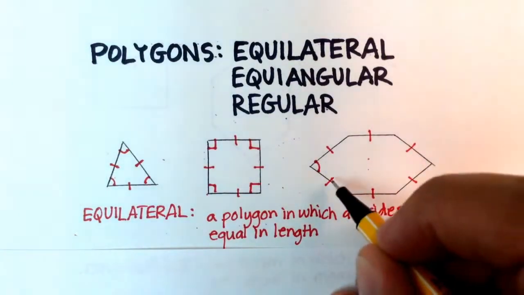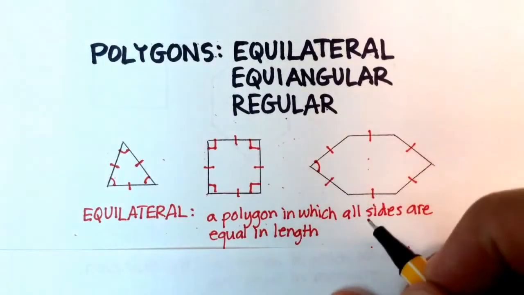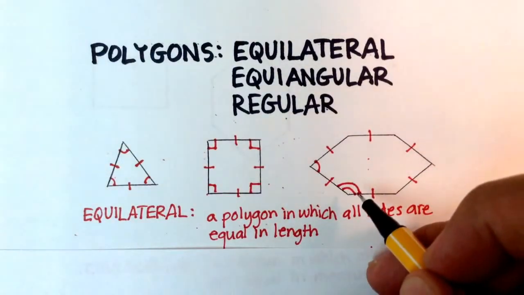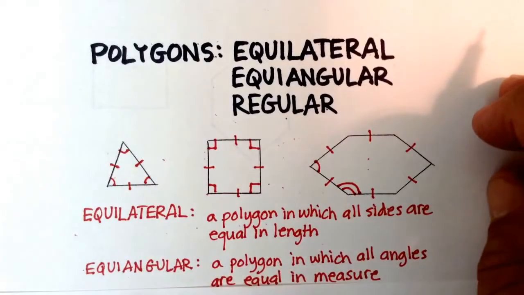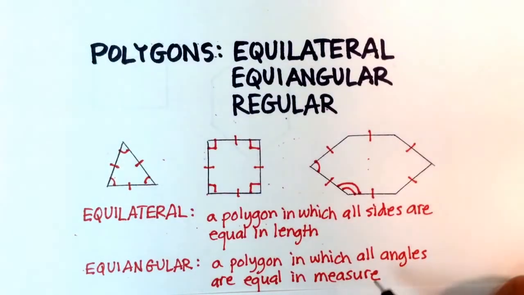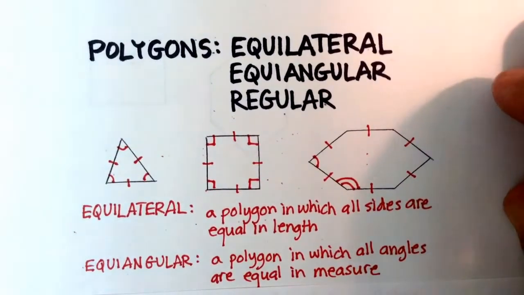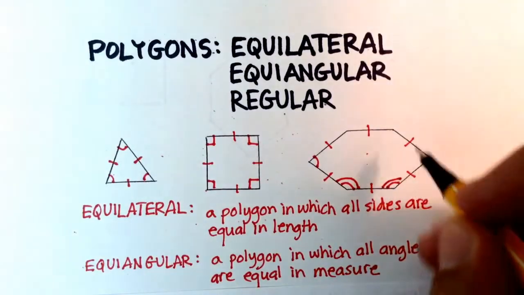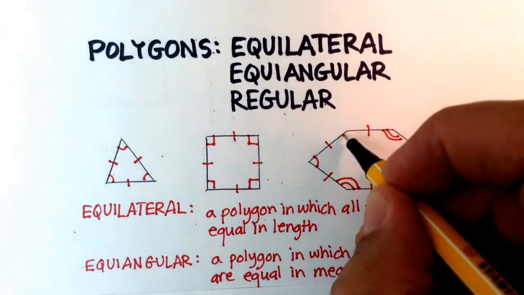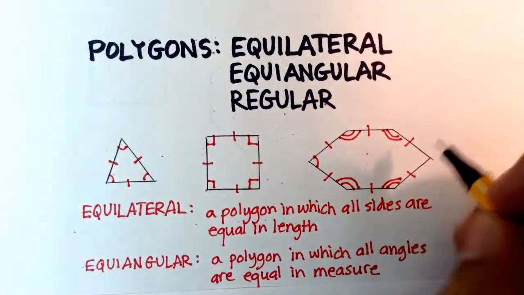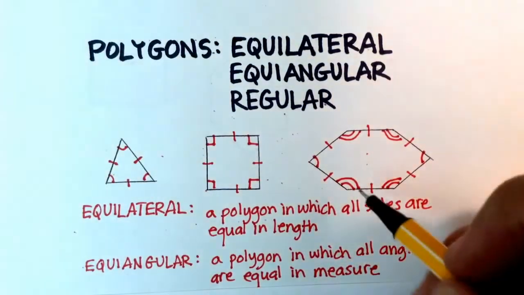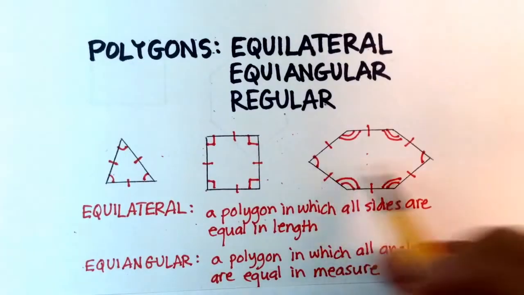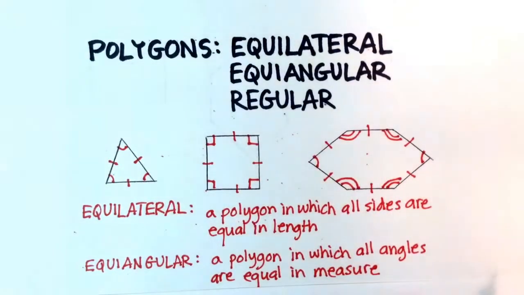It looks like it's less than 90, so we'll just go with one mark there. But this angle is an obtuse angle. So this angle is going to be measured differently than that one. So this is what you would do. You would draw 2, which means it's distinct or different from that one. By the way, there's the definition for equiangular: a polygon in which all the angles are equal in measure. Now the cool thing about a hexagon is that these angles are all equal, and then the opposite angles are equal. So opposite angles, just go across, crossing the diagonals, remember what we did with those, are always equal, right? So the ones straight across.